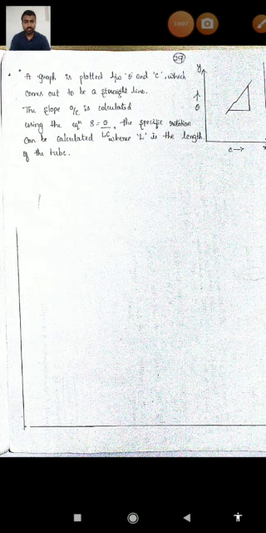Okay, this is all about the optical activity phenomenon, the specific rotation, and also the polarimeter. I hope all of you can understand. Thank you.